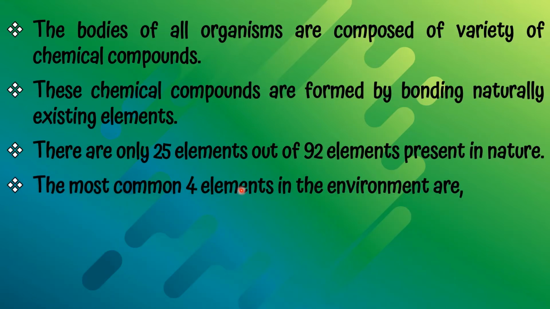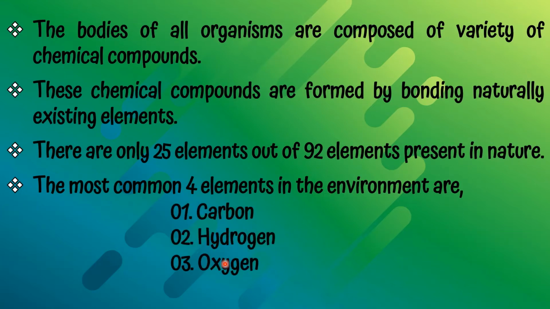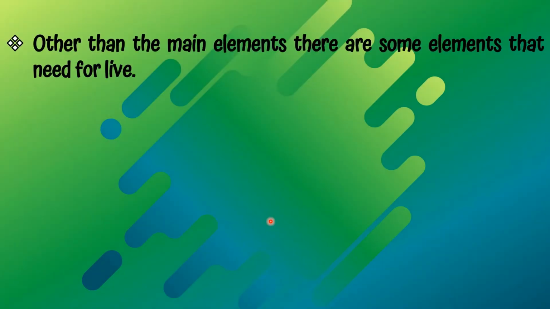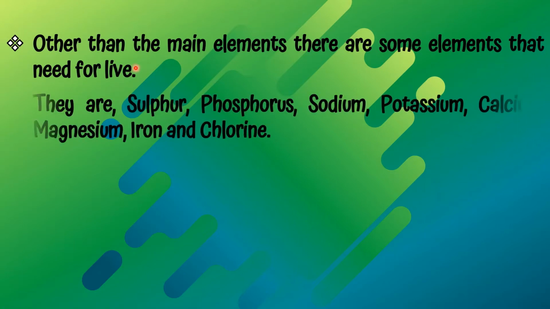The most common 4 elements in the environment are carbon, hydrogen, oxygen, nitrogen. Other than the main elements, there are some elements that are needed for life. They are sulfur, phosphorus, sodium, potassium, calcium, magnesium, iron, and chlorine.